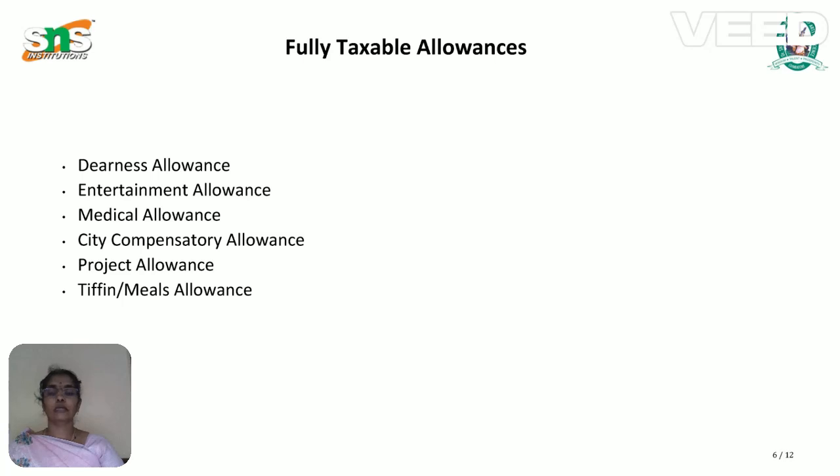Next concept is fully taxable. What are the allowances received by the employee that are fully taxable? Let's see the examples. DA, dearness allowance. Then entertainment allowance, medical allowance, city compensatory allowance, project allowance, and sometimes they provide food tokens, which are treated as meals allowance.